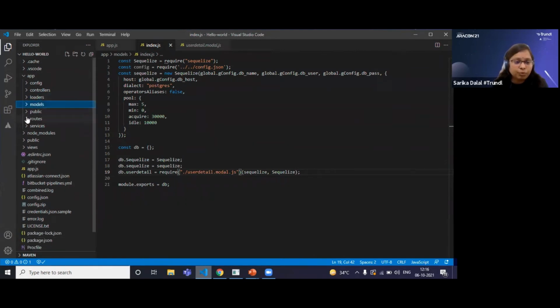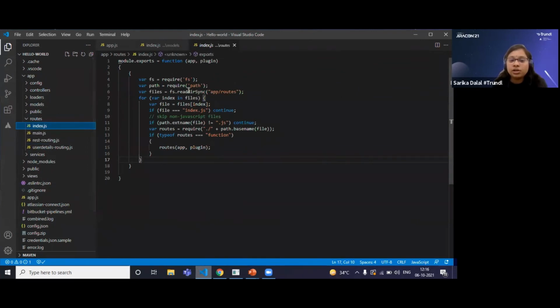Now the next point we have to understand is the routes. You can see I have bound a directory called routes. Once I bind this particular directory, this index.js file will read and it will bind all the files that are present in this folder with the .js extension.